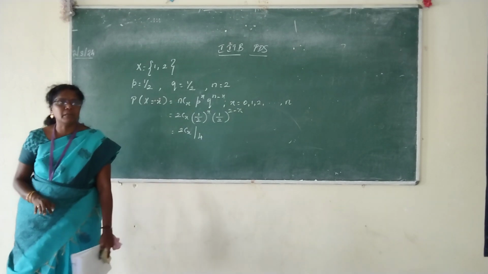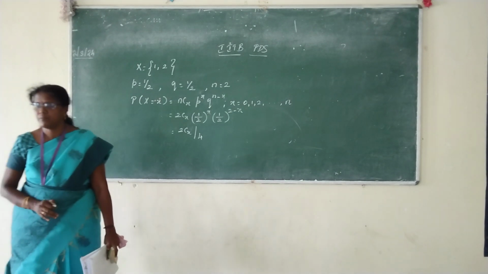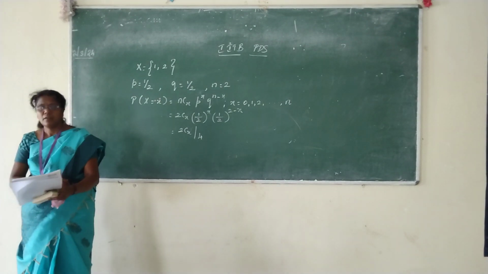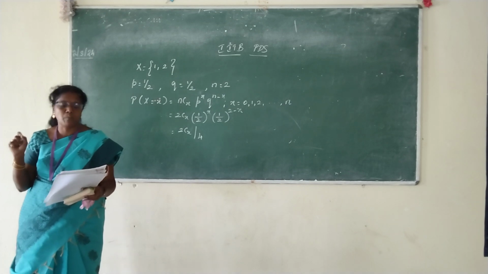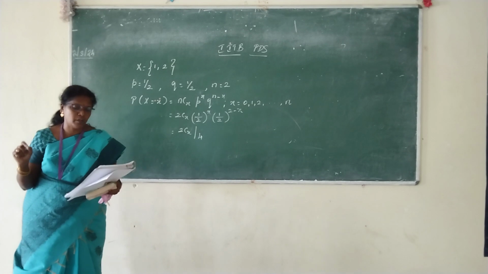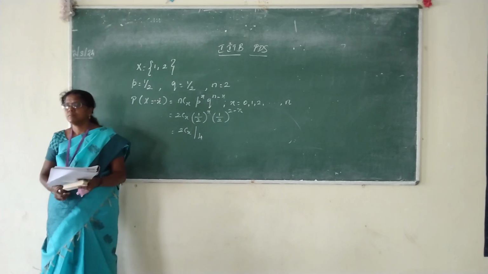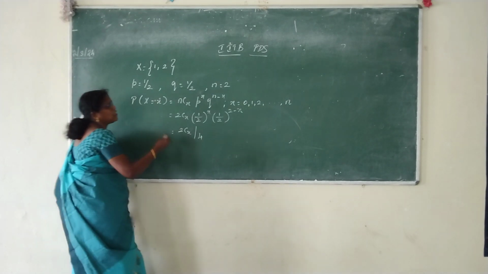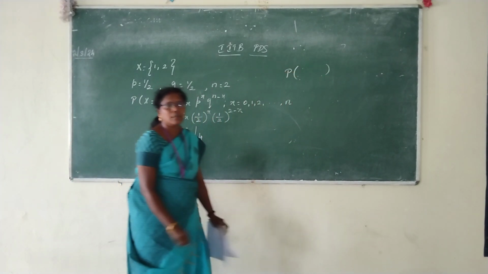Now you have got all the preliminary things. Now we identify what you are supposed to find here. Read the question: if at least one child among two children is a boy, what is the probability that both the children are boys? What are you supposed to find? You have to find a probability in numerical terms.